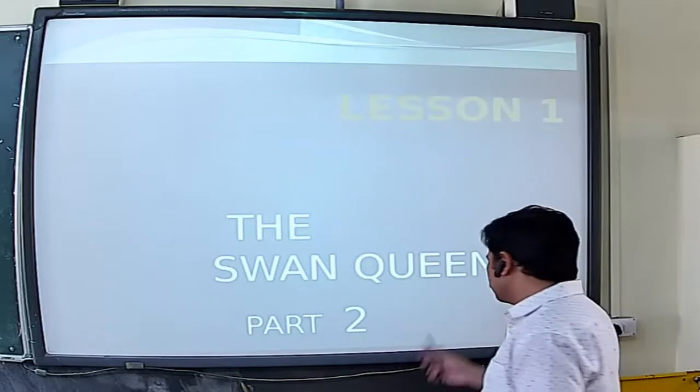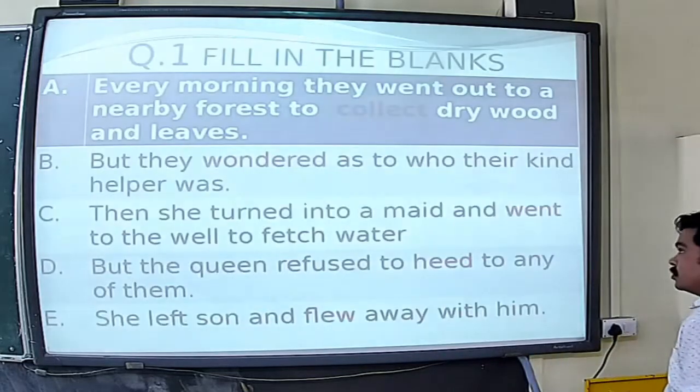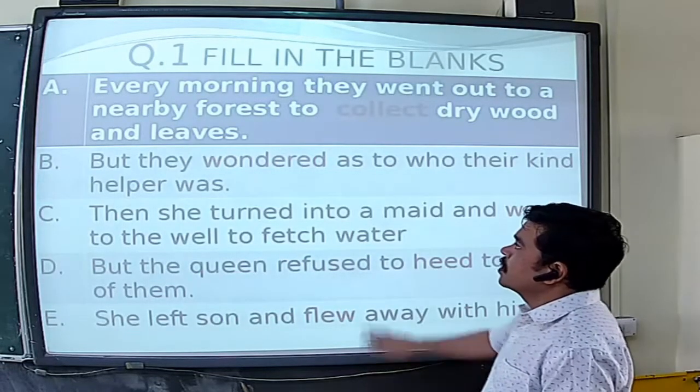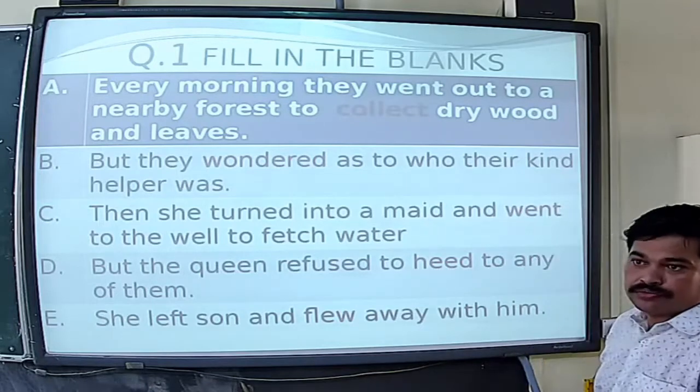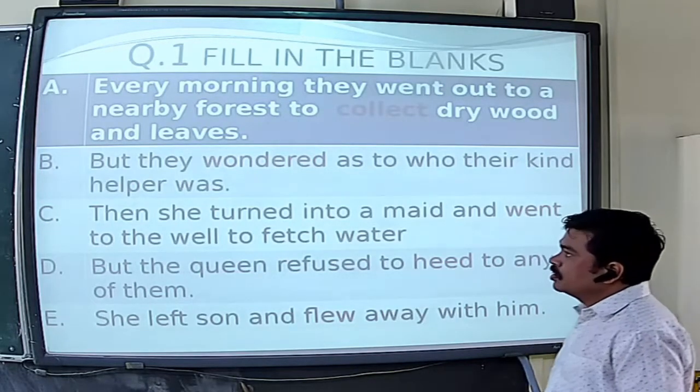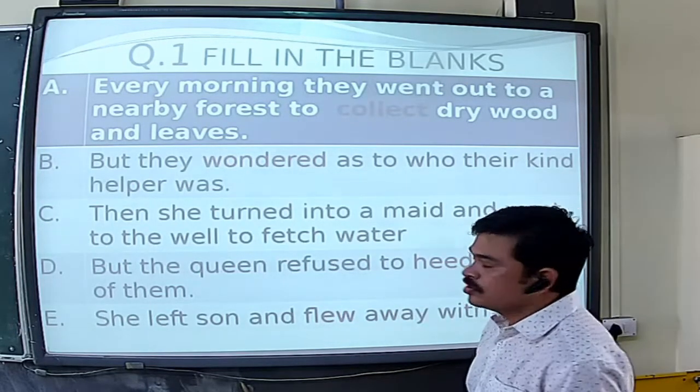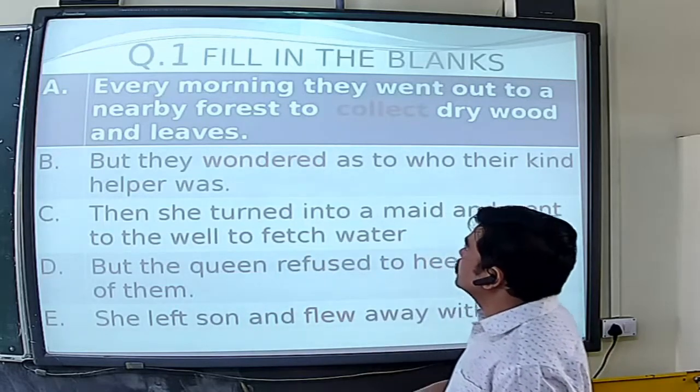Okay. So, here, fill in the blanks are given in the book. A total of 5 fill in the blanks are given, and for the first one I have written the answer in a different color.